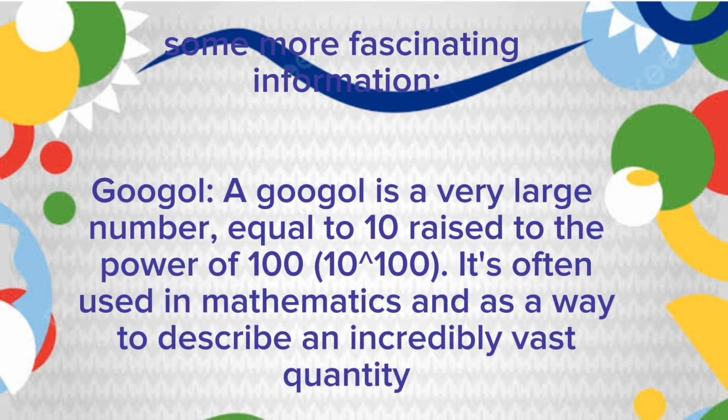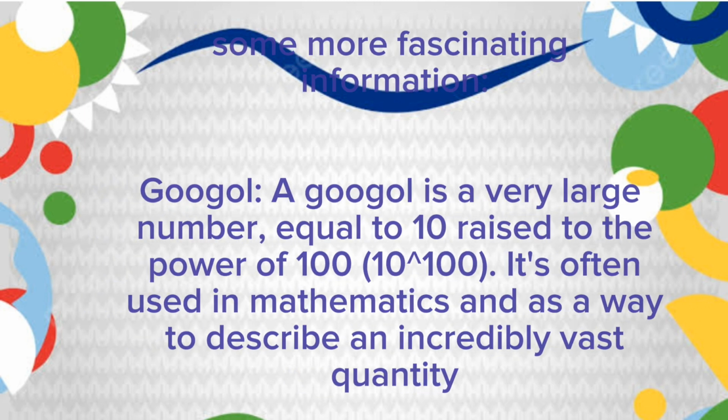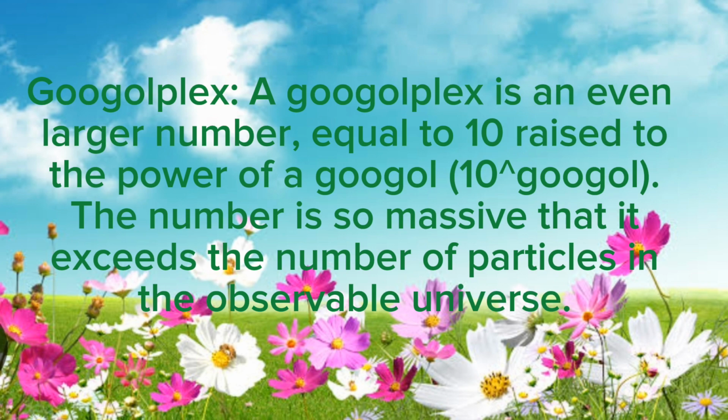Some more fascinating information. Googol. A googol is a very large number, equal to 10 raised to the power of 100. It's often used in mathematics and as a way to describe an incredibly vast quantity. Googolplex. A googolplex is an even larger number, equal to 10 raised to the power of a googol. The number is so massive that it exceeds the number of particles in the observable universe.